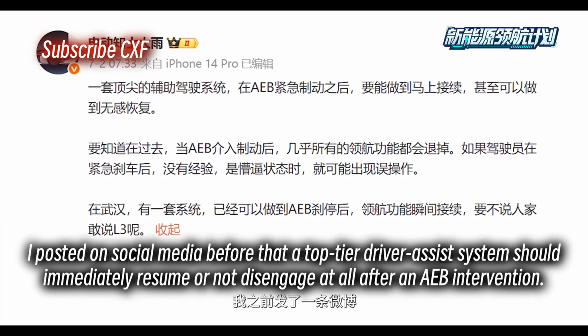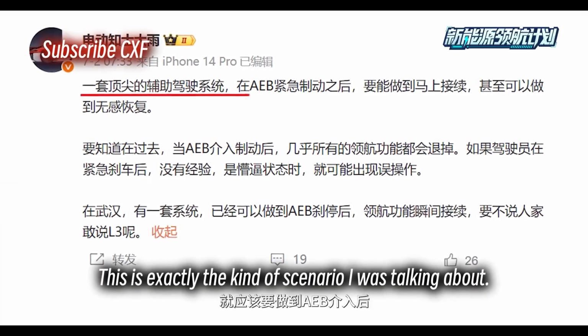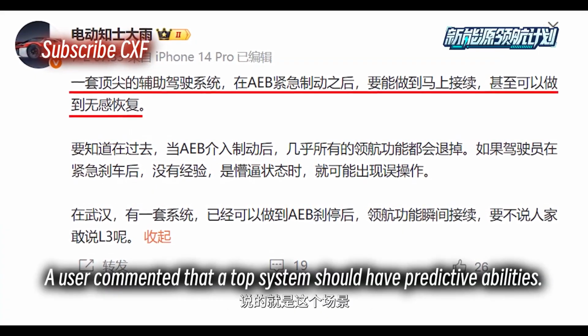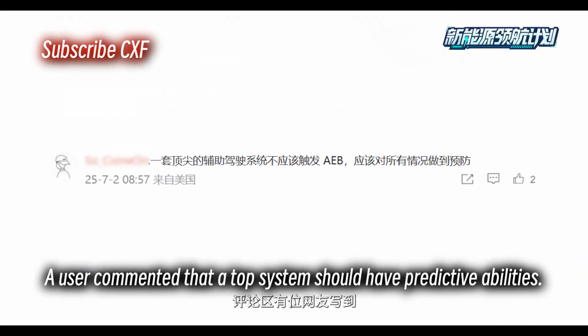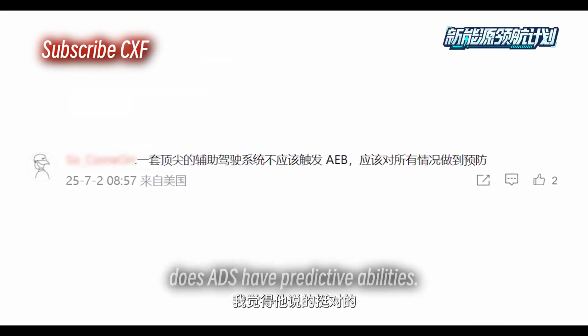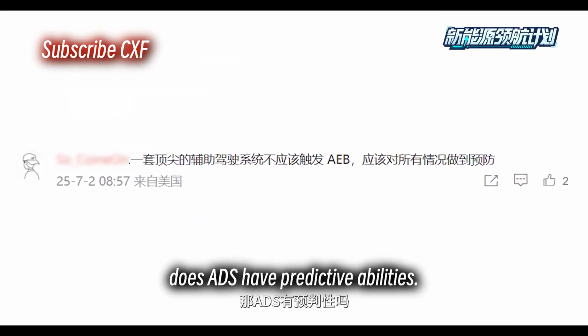I posted on social media before that a top-tier driver assist system should immediately resume moving after AEB, without disengaging at all. This is exactly the kind of scenario I was talking about. A user commented that the top system should have predictive abilities. I think they're right. So, does ADS have predictive abilities?